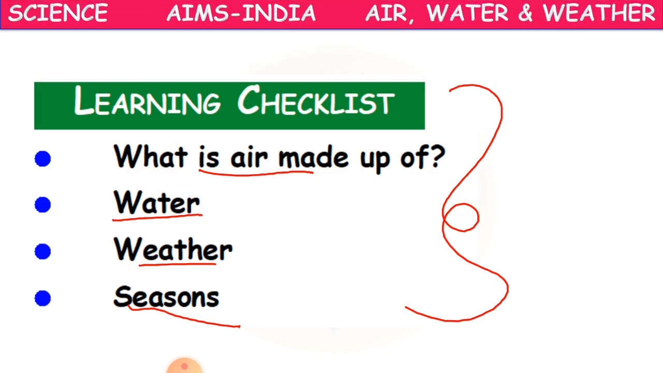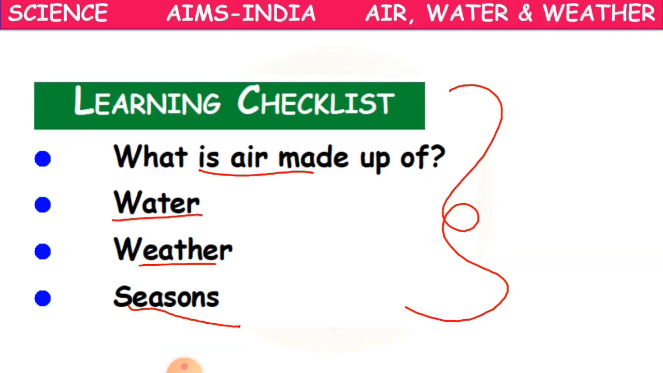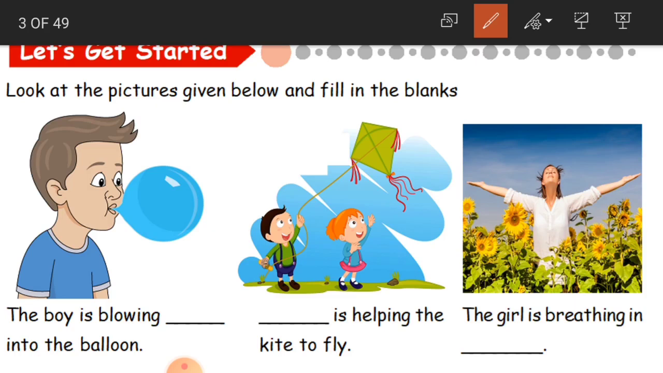Clear? Okay. Now here you can see children, we have three pictures here. So let us know what it is about. Here, what is the boy doing? The boy is blowing dash into the balloon. What is the boy doing? He is blowing the air. He is blowing the air in the balloon.